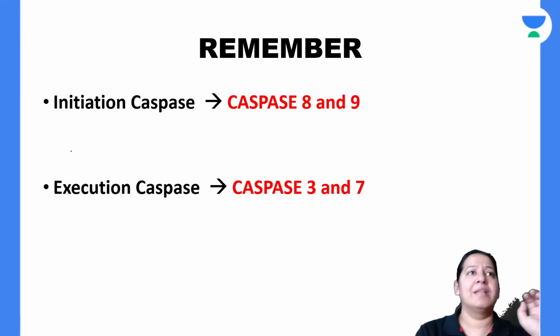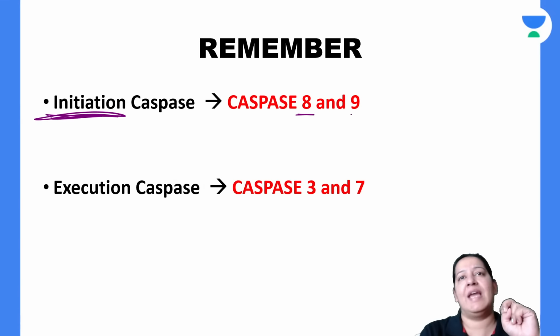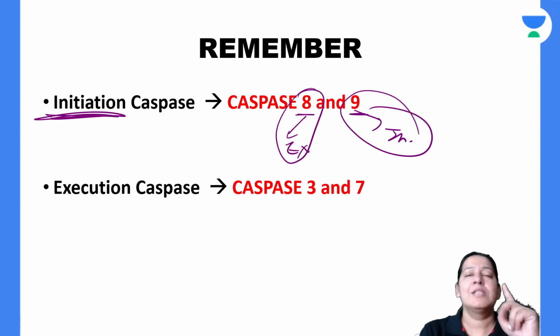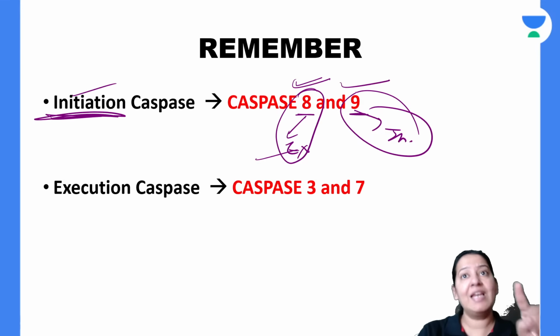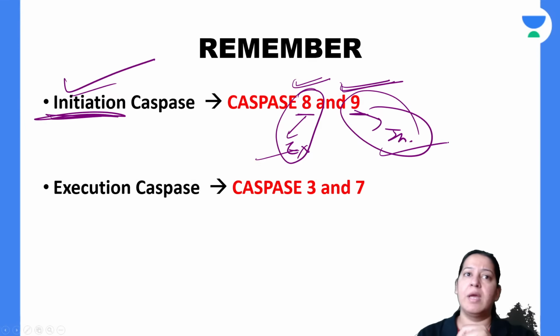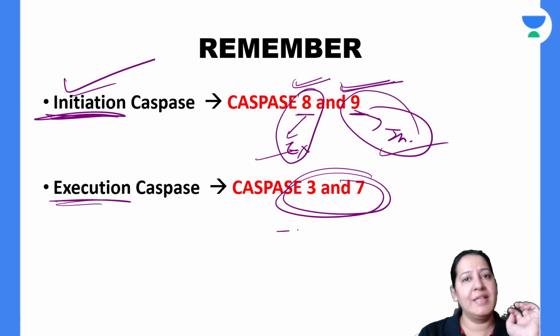So can I say that in the initiation phase, the two caspases which are activated are caspase 8 and 9. If it is the extrinsic pathway, it is caspase 8. If it is the intrinsic pathway, it is caspase 9. So caspase 8 is the first caspase to be activated in the initiation phase of the extrinsic pathway. Caspase 9 is the first caspase to be activated in the initiation phase of the intrinsic pathway. In the execution phase, it is caspase 3 and 7 together. Either it is the intrinsic pathway or the extrinsic pathway, it is caspase 3 and 7.